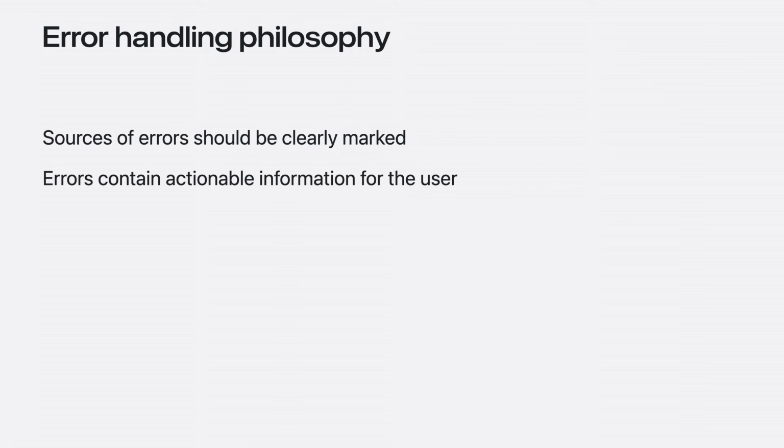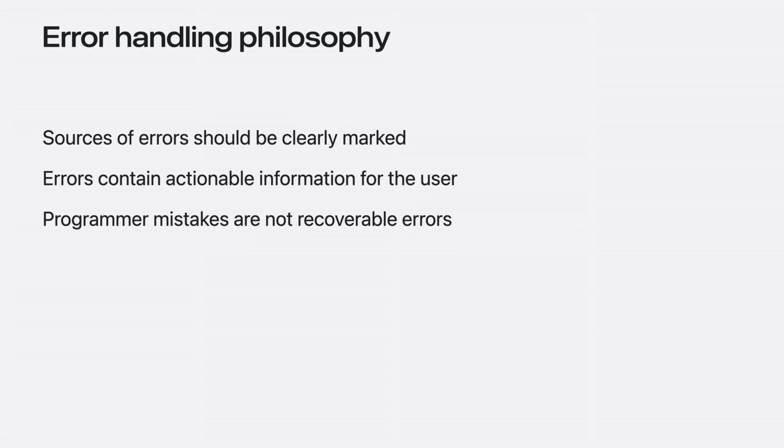First, the parts of your code that can be the source of an error should be marked so they don't surprise you. Second, errors ought to contain enough context to act on. And finally, Swift differentiates between recoverable errors and programmer mistakes.